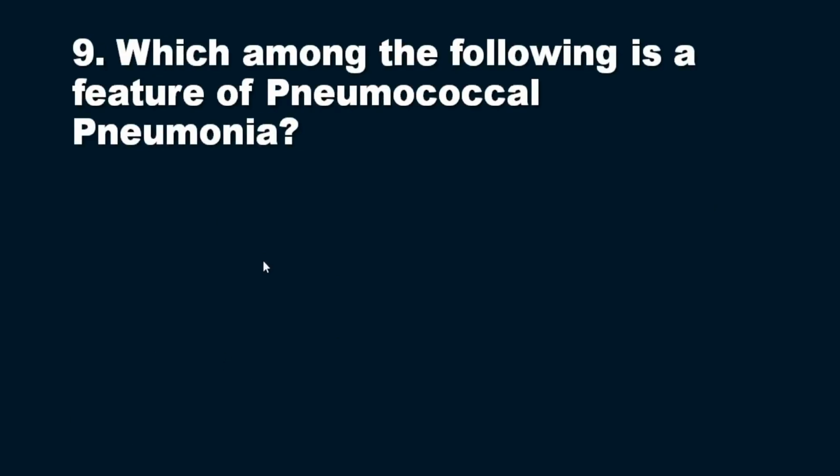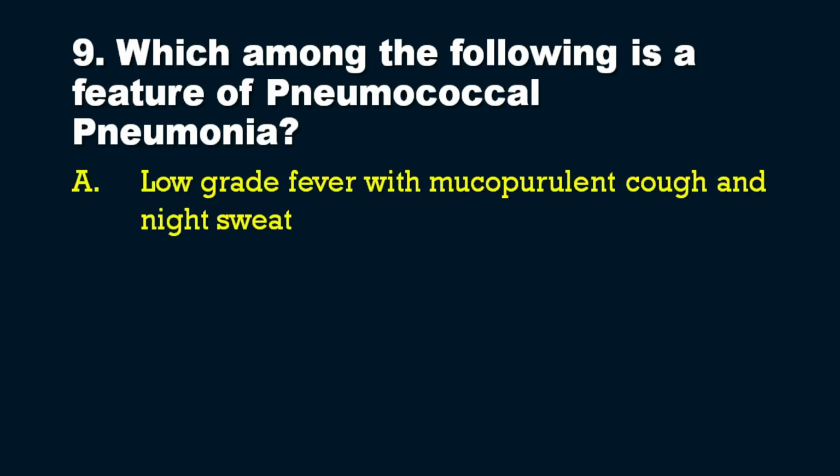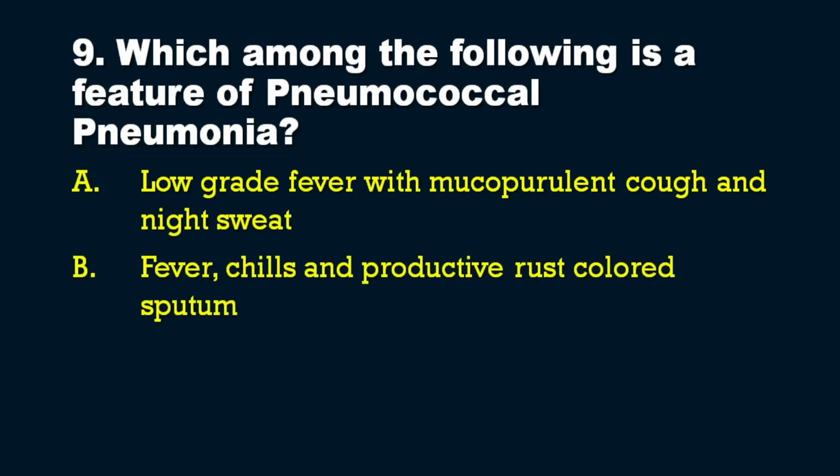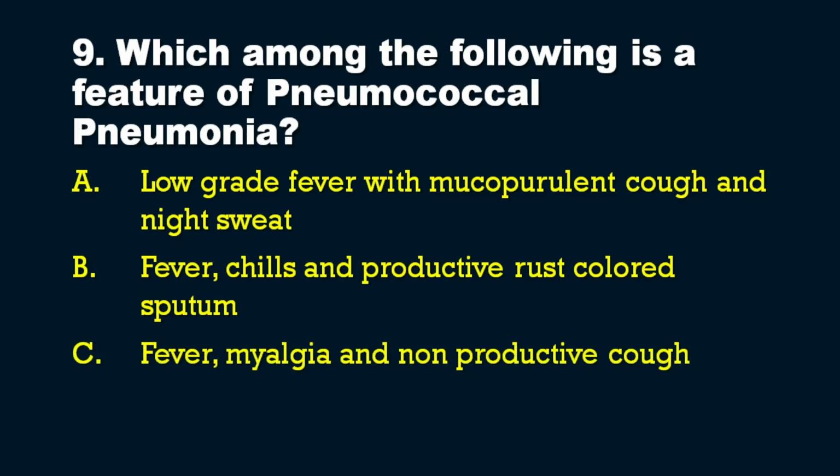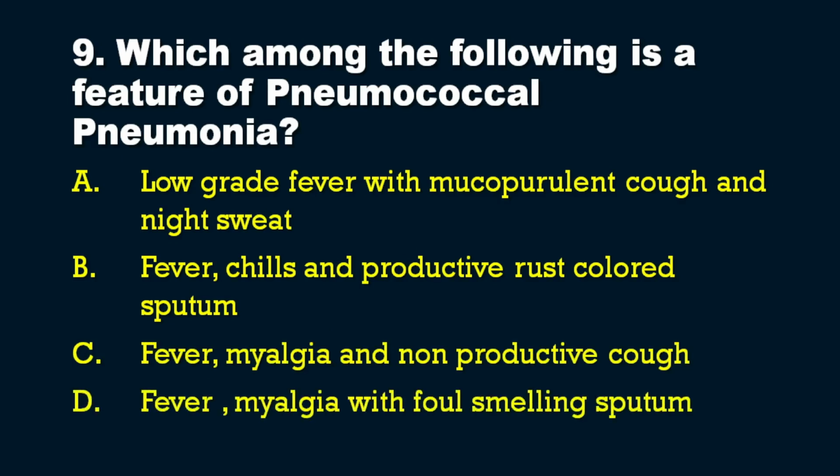Which among the following is a feature of pneumococcal pneumonia? So the question is regarding pneumococcal pneumonia and its specific feature. Option A, low grade fever with mucopurulent cough and night sweat. Option B, fever, chills and productive rust colored sputum. Option C, fever, myalgia and non-productive cough. And option D, fever, myalgia with foul smelling sputum.